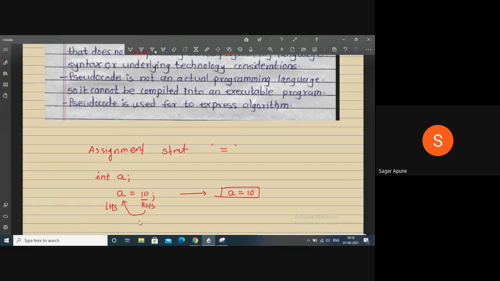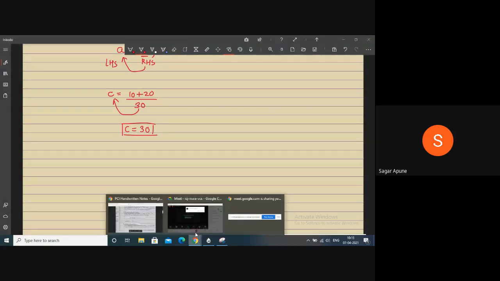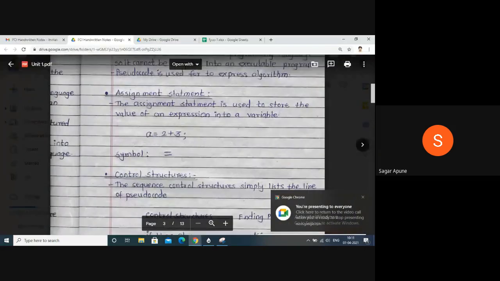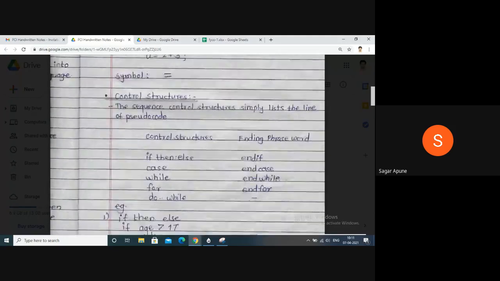If you want to perform some addition, subtraction or multiplication, you can write it as c is equal to 10 plus 20. It means perform the addition, that is 30, and store this value 30 inside c. After execution, c becomes 30, right? So this is the main motto of the assignment operator. The symbol of the assignment operator is equal to. Then next are control structures.